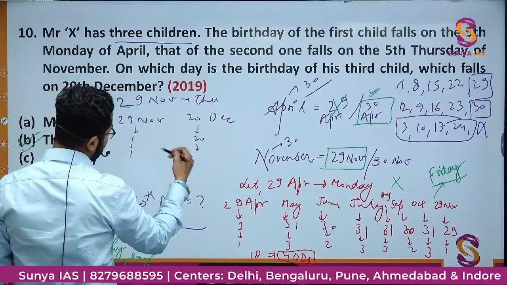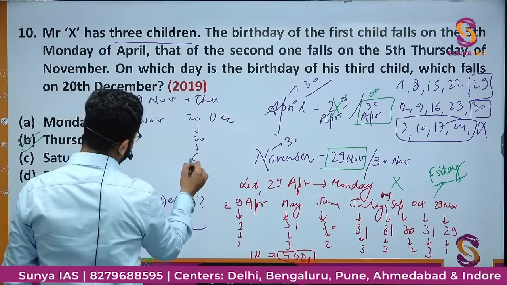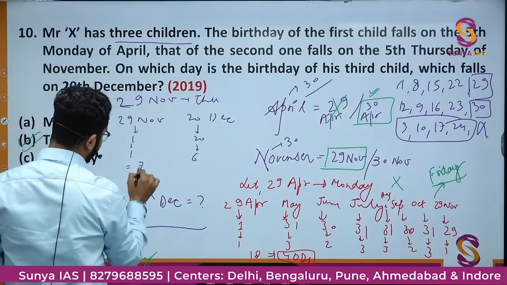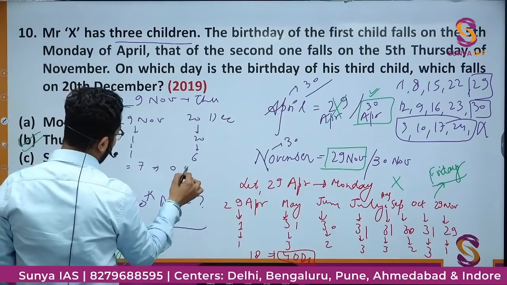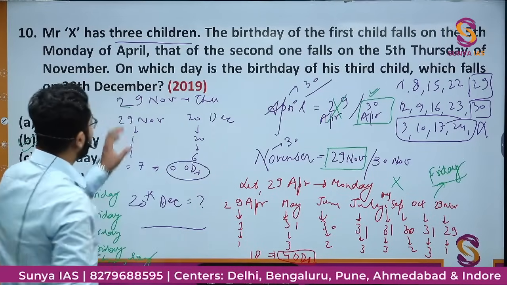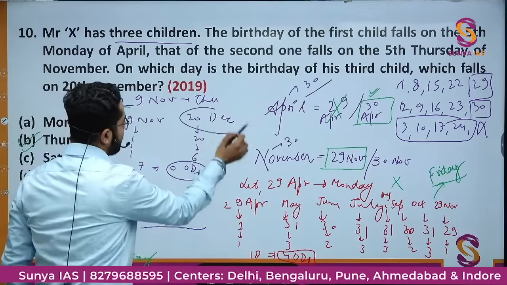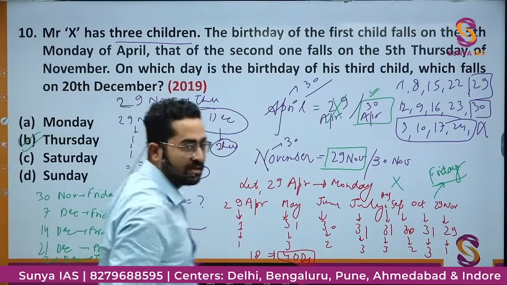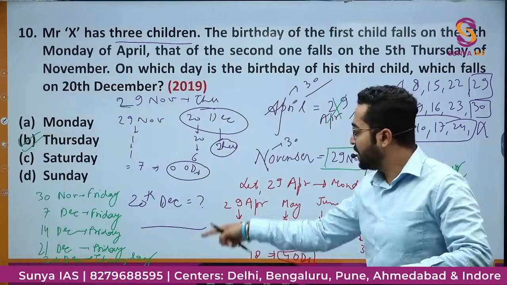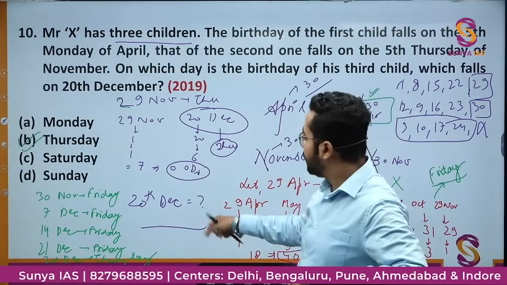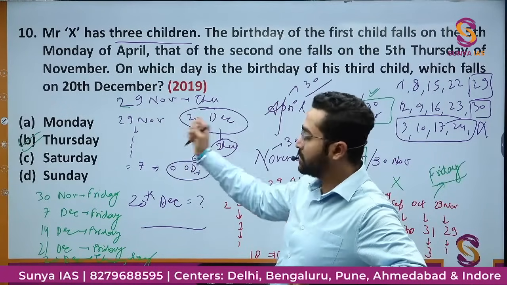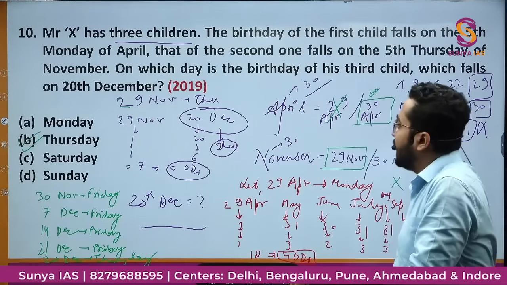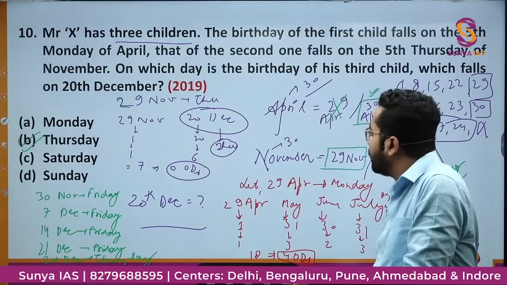This will be, if divided by 7, 6. 6 plus 1, 7. 7 by 7, 0. 0 odd days. That means if 29 November is Thursday, then 20 December will also be a Thursday because there are 0 odd days. So by either of the ways, you will reach the same answer that 20th December will be a Thursday. Right? Any doubt here?